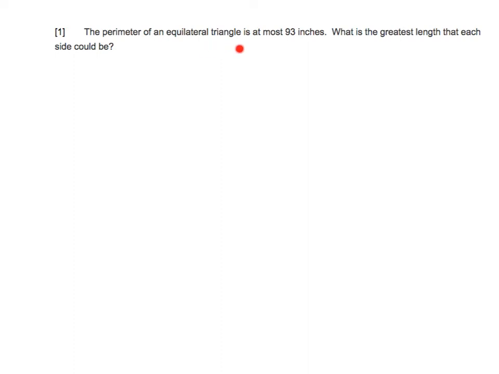A triangle has three sides, obviously. Equilateral means that all three sides are going to be equal. So not only are the side lengths equal, but also the angles of them are equal. So the perimeter is at most 93. What's the greatest length that each side could be?